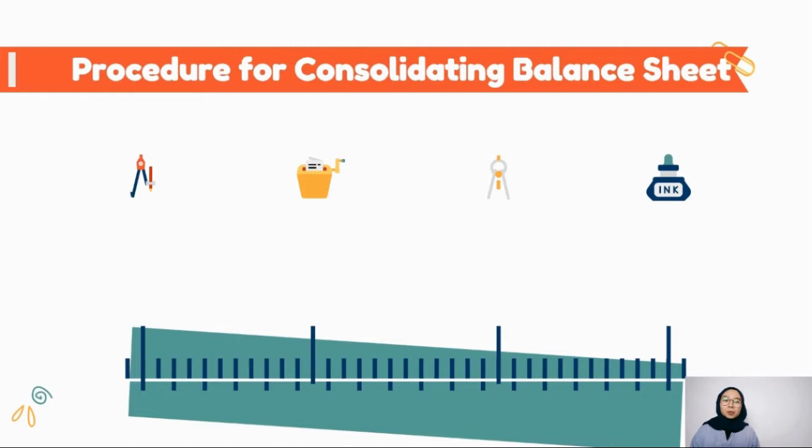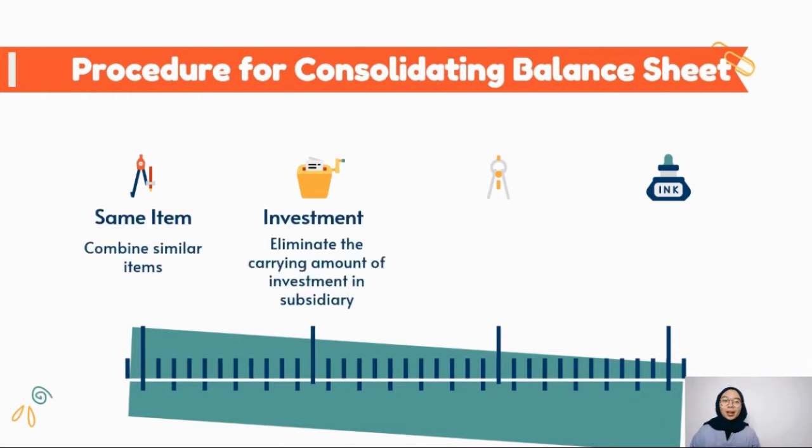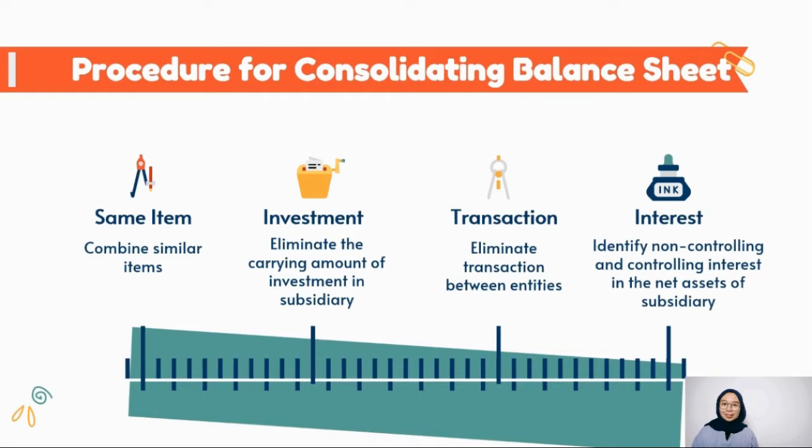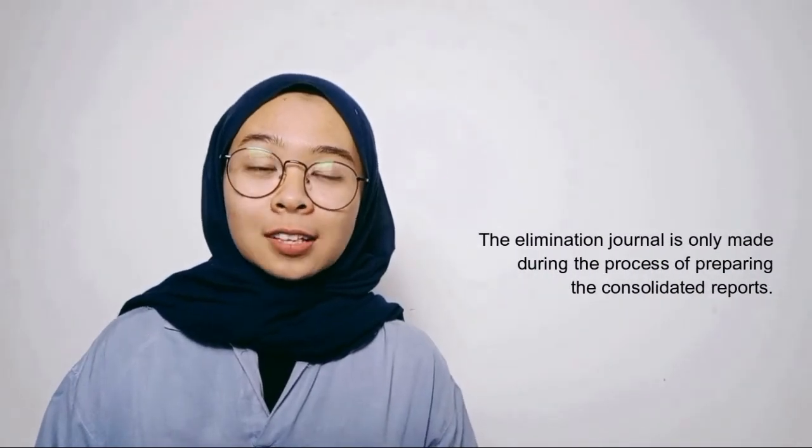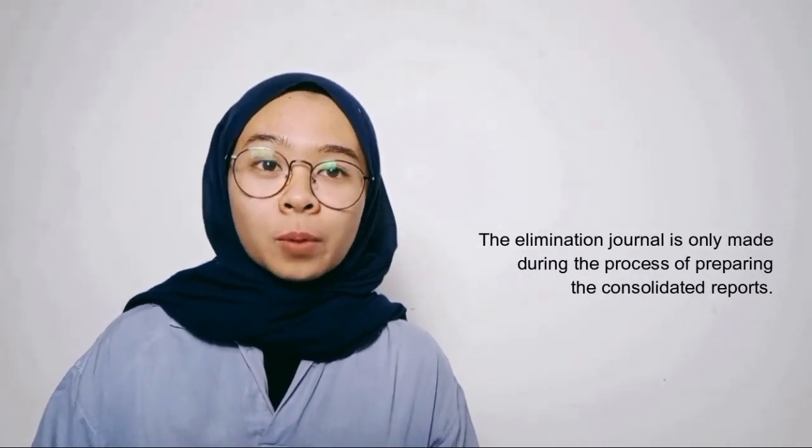There are four steps to consolidating a balance sheet. The first, combine similar items, then eliminate the carrying amount of investment in subsidiary, then eliminate transactions between entities, and last, identify non-controlling and controlling interest in the net assets of the subsidiary. Note that the elimination journal is only made during the process of preparing the consolidated report so that it does not affect the records made by each entity and does not carry over to the following period.